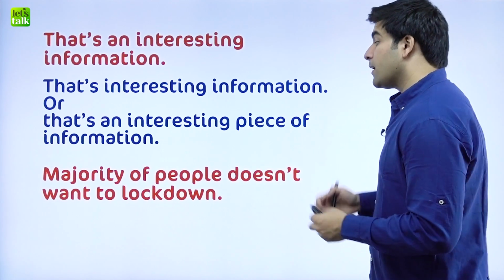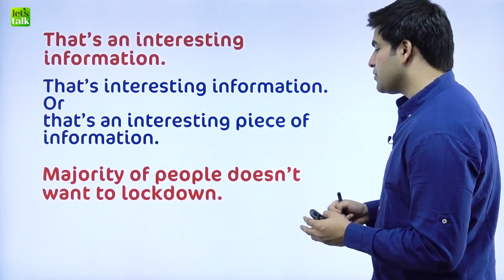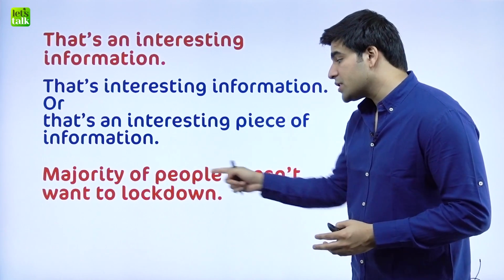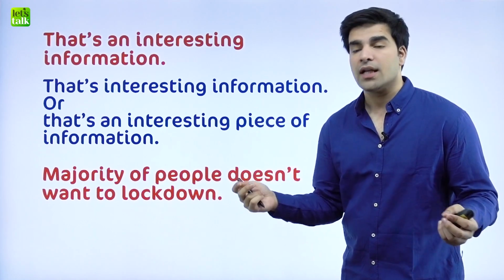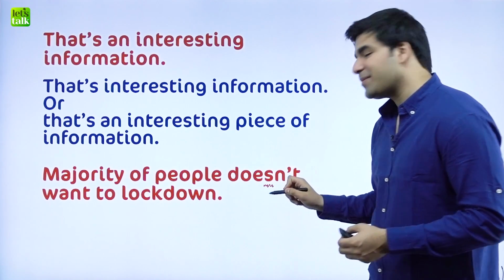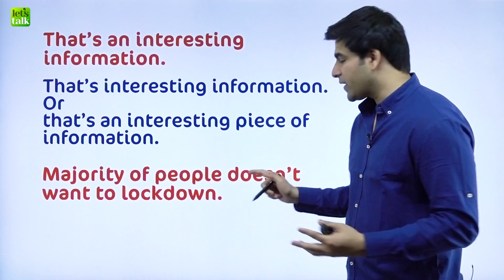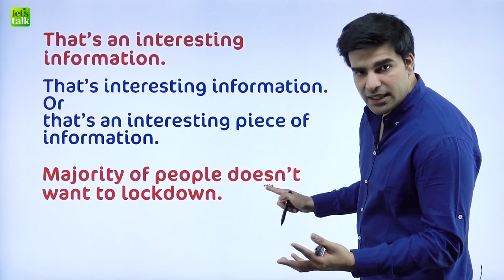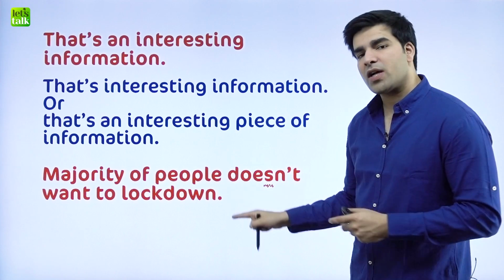The next is, "Majority of people doesn't want to lock down." So if you see here, majority of people is plural and doesn't because it has S in it. Well, it is just a baby-like explanation, not that it exists. But wherever there is S, that means it's used for singularity. But majority of people is not singular, it's plural.